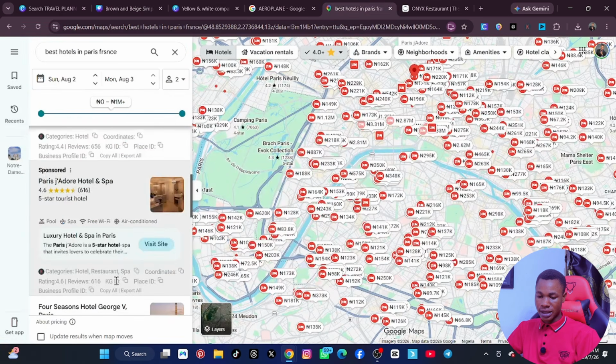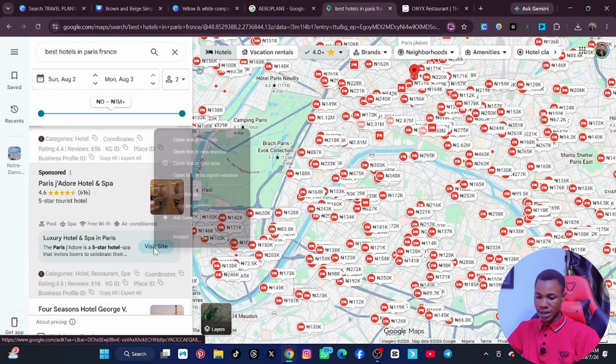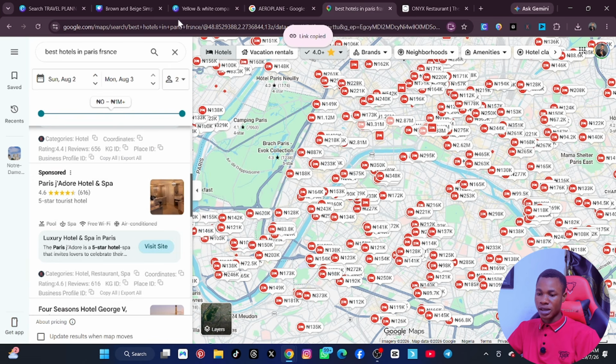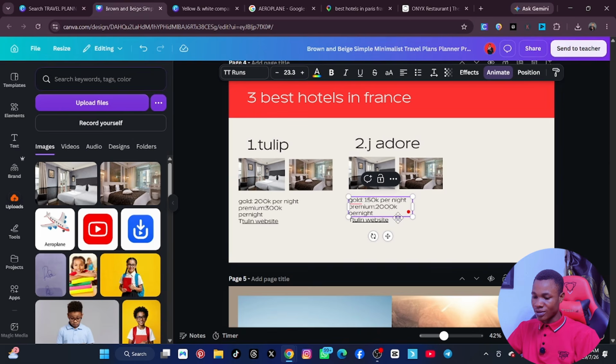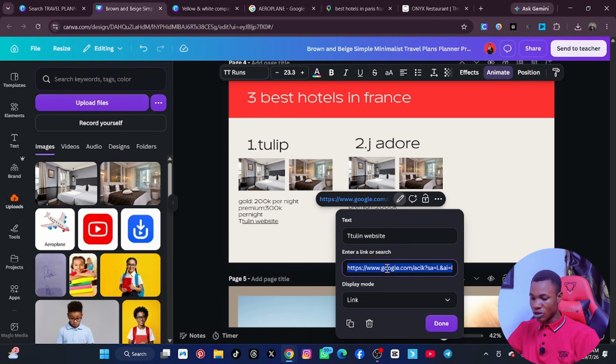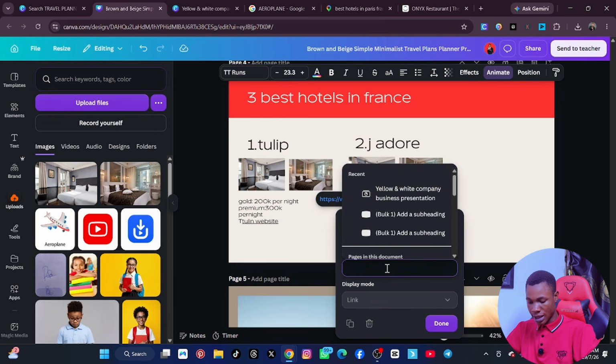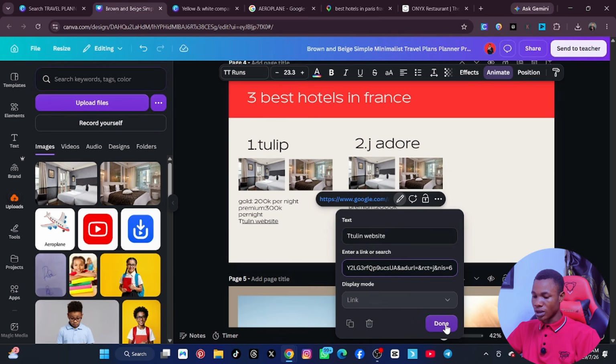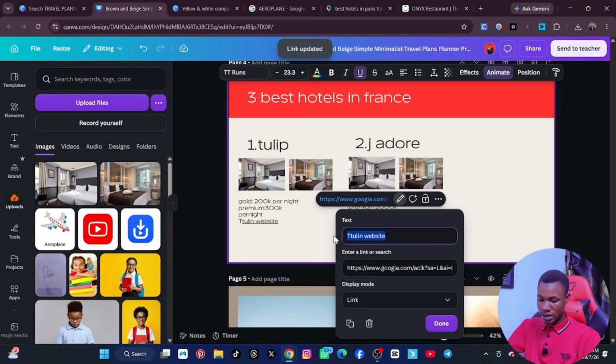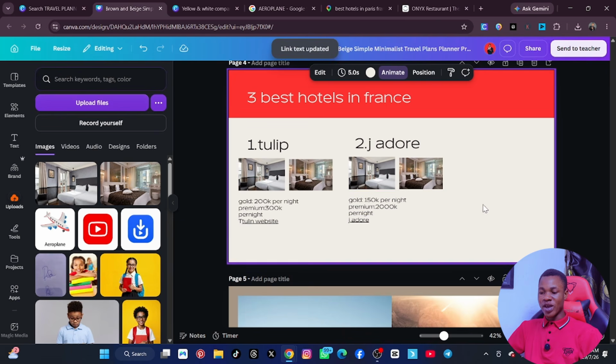Come here again, and then this is the Paris one, and then right click, copy the link address, then come here again, and then you can remove this, double click on it, click on edit link, and then you can delete this link that is inside here and paste the new one and click on OK. Now you can also delete this by putting J'Adore, and then you can click on OK. Are you seeing? So we are now done.